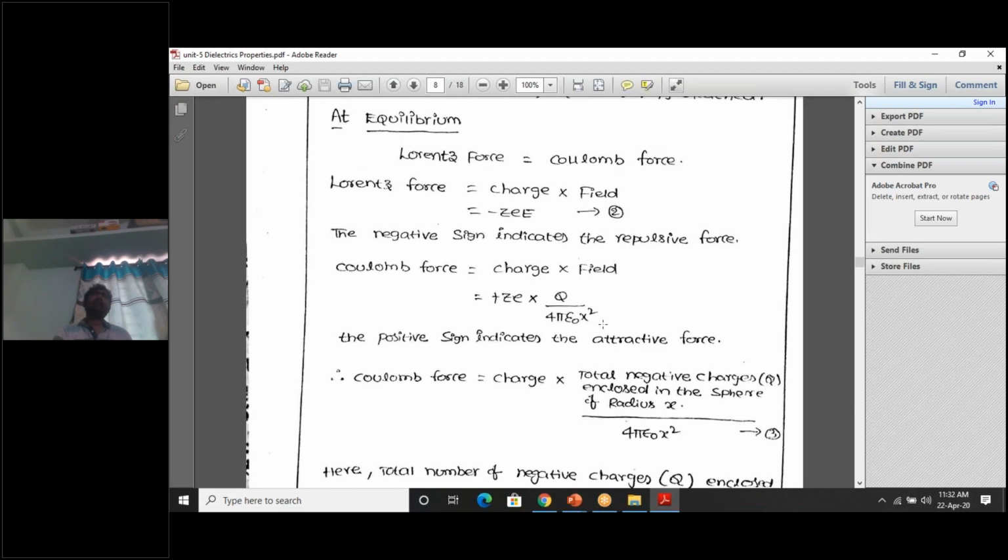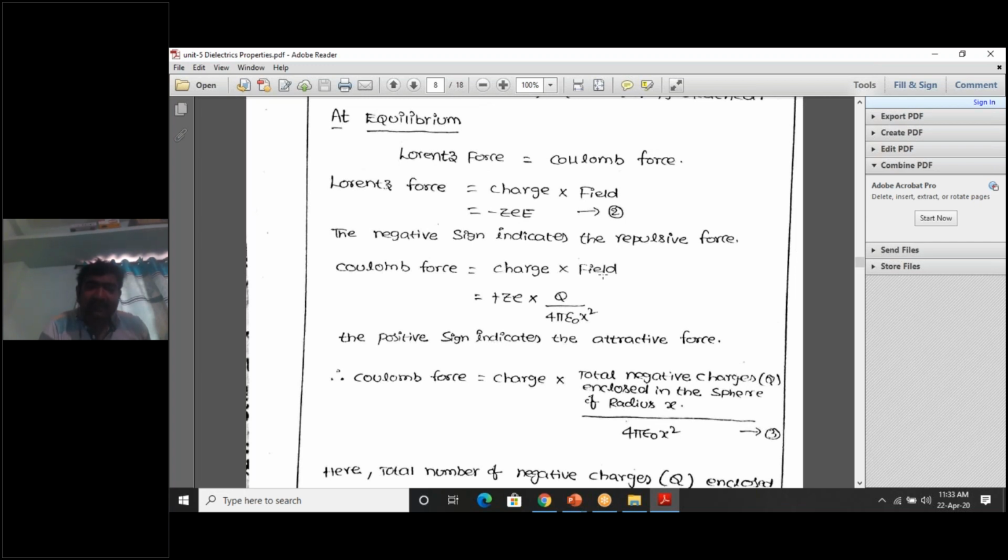In intermediate, you studied there are two expressions. One, from Coulomb's law, the force of attraction or repulsion, F is equal to Q1 Q2 by 4 pi epsilon naught x square. And apart from that, when a plus q and minus q are situated at a distance x, then according to Coulomb's law there exists an electric field between the two charges.